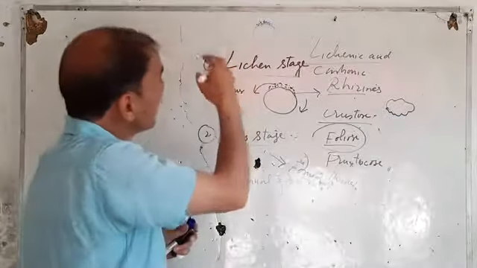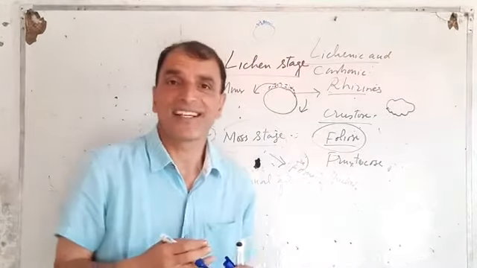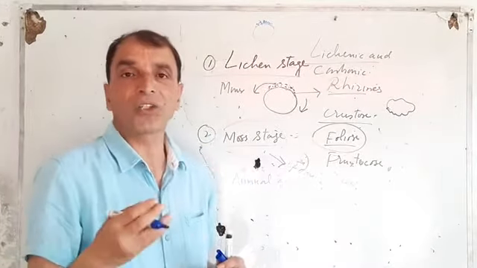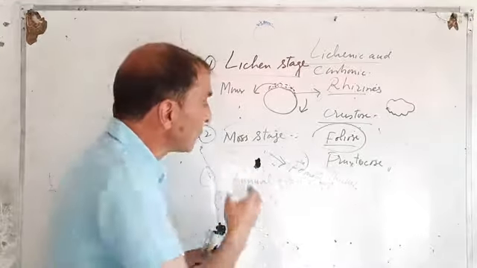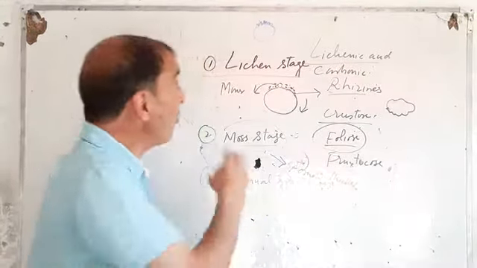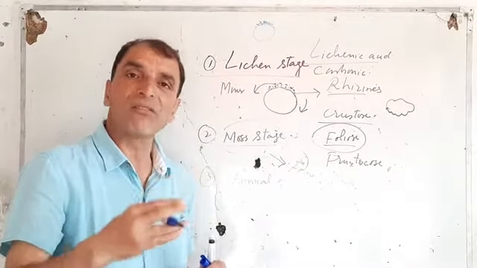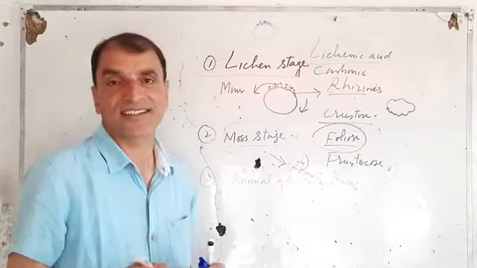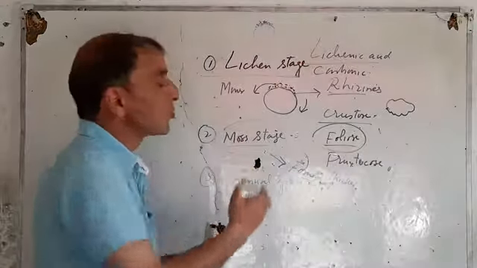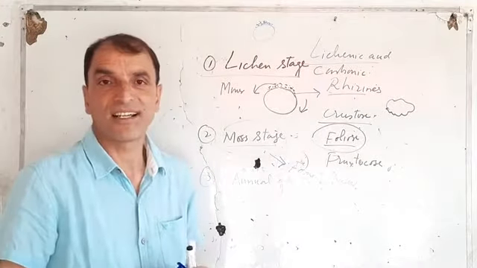These types of habitats favor the growth of annual grasses. Now, on this rock, growth of annual grasses starts. This is the reason why this is known as the annual grass stage.